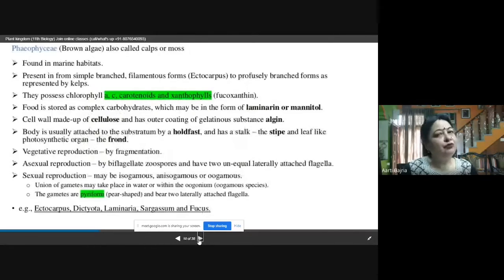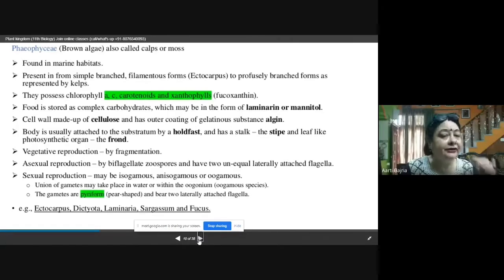Now let's move to the phaeophyceae, that is brown algae, also commonly called kelps. They are found in marine habitats, ranging from simple branched filamentous forms to profusely branched forms. As I told you, kelp is the algae which you can find in meters and meters, profusely branched. So kelp is an example of phaeophyceae, and at the same time Ectocarpus, which is a simple, branched, filamentous form.